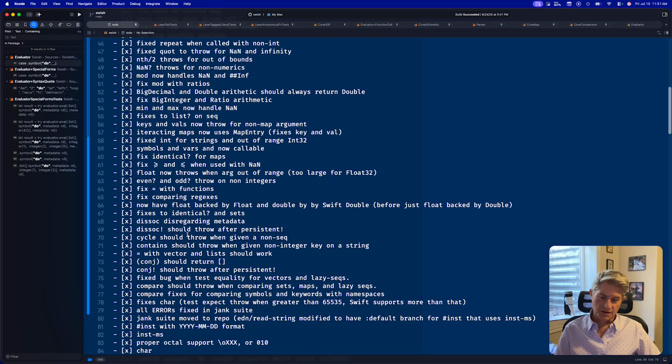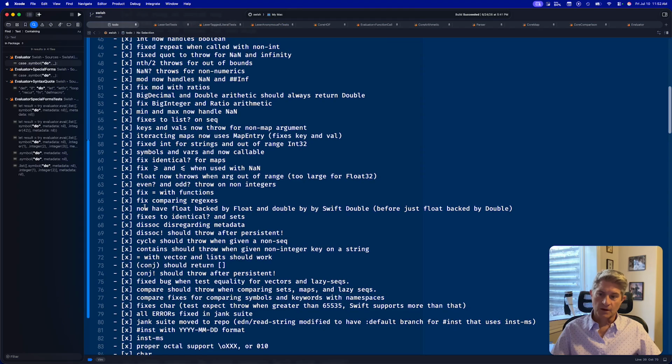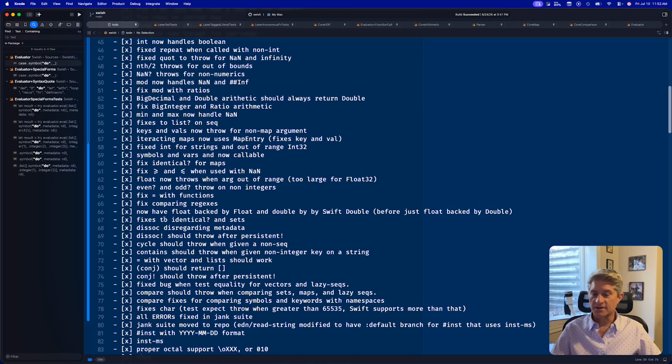contains? should throw when given a non-integer key on a string. cycle should throw when given a non-sequence. dissoc! should throw after a persistent!. dissoc disregarding metadata, we fixed that. There were some fixes to the identical? function and sets. I'm dealing with a cold this week, so excuse my voice. We now have floats backed by an actual float, and double is backed by a Swift Double. Before we just had a float that was backed by a double. This matches Clojure behavior more. We fixed comparing regexes.